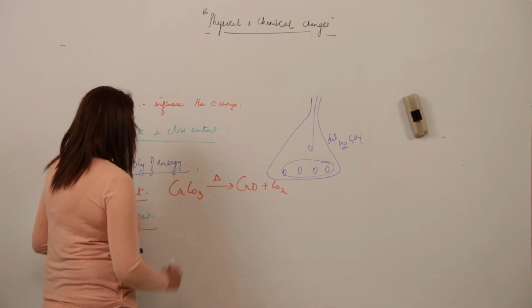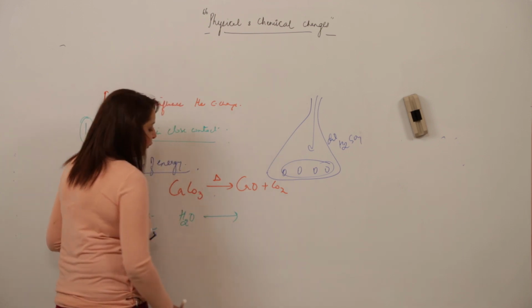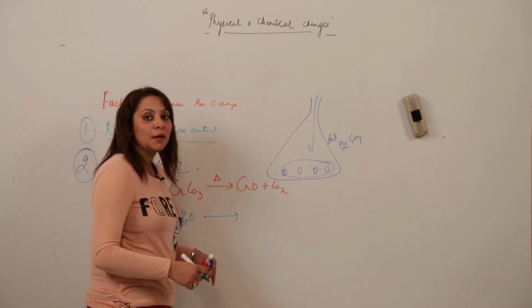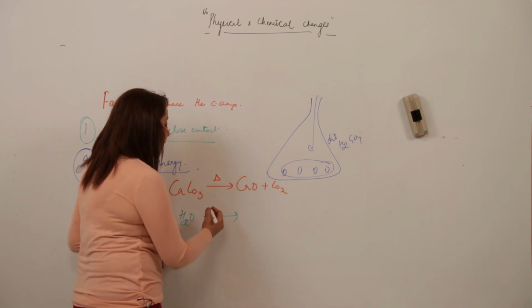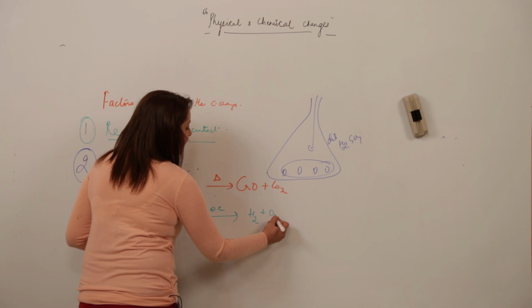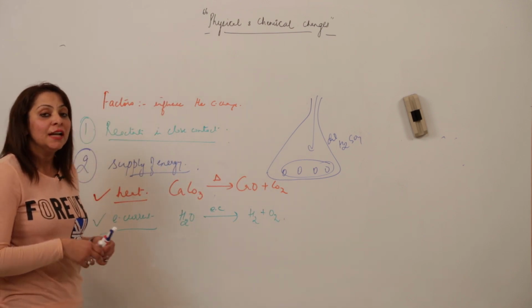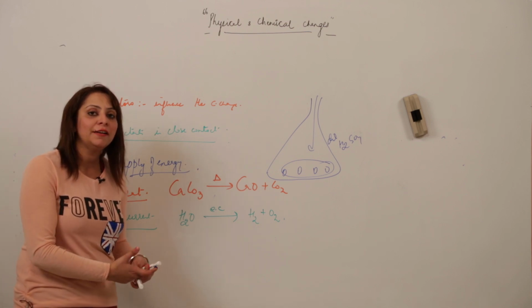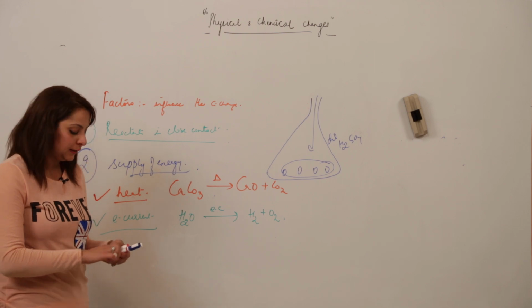The example which is striking in my mind is the breaking of H2O. Water is actually a stable compound. It does not break into its constituents easily. But when we supply it with electric current, it gets split into its constituents. So the splitting of water by passing electric current is obviously a chemical reaction, and it is occurring due to the supply of energy in the form of electric current.